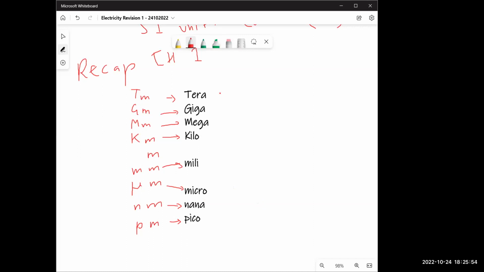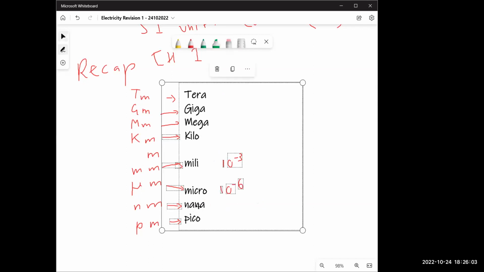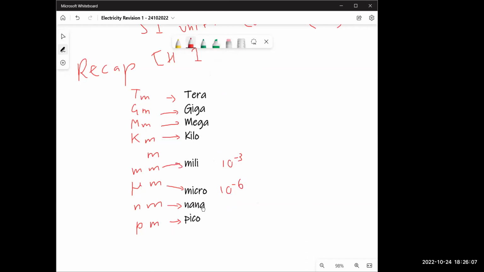That's called micro. Now this is 10 raised to power minus 3. This is 10 raised to power minus 6. This is nano, by the way, 10 raised to power minus 9. This is 10 raised to power minus 12.